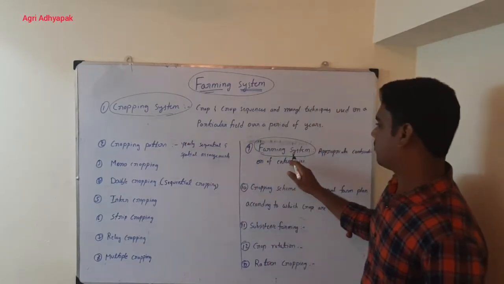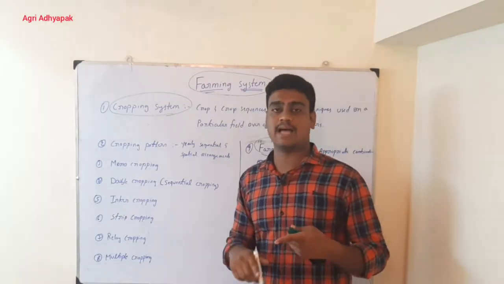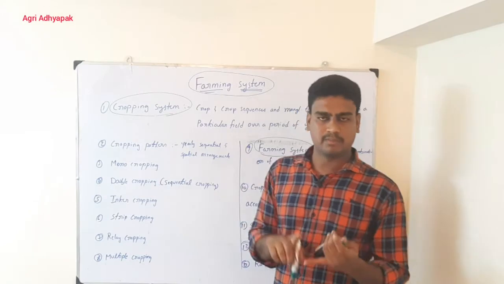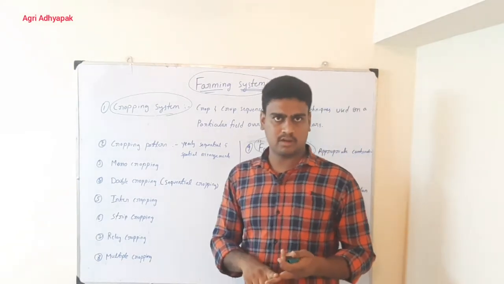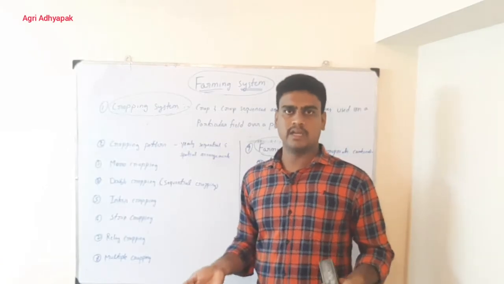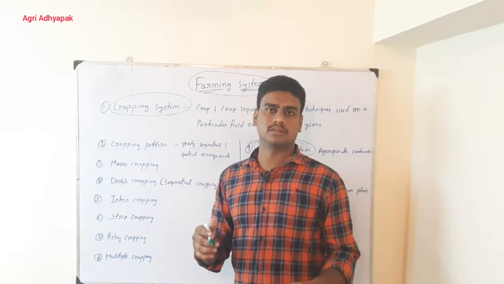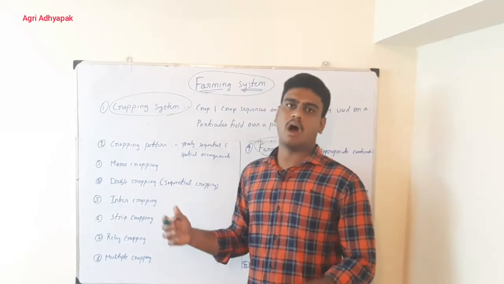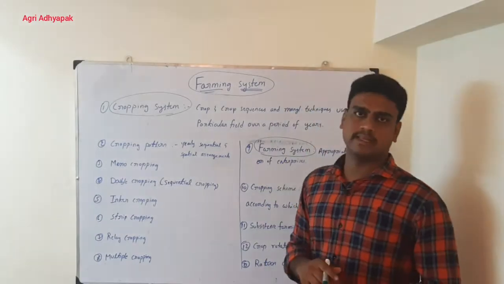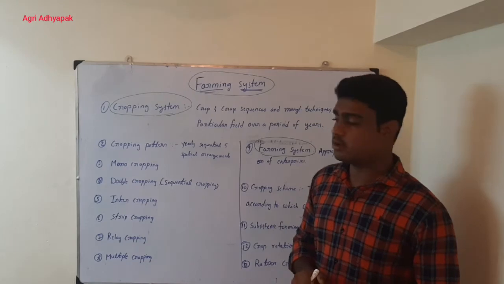But when we look at the farming system, not only the crops, apart from that other enterprises also are involved. That means maybe poultry, maybe livestock, maybe mushroom, maybe duckery or goat or piggery. Different enterprises are there. By combining all those along with the agriculture crops all together in combination, that is called farming system. So that's what I want to differentiate so that it will be very easy for you to understand.